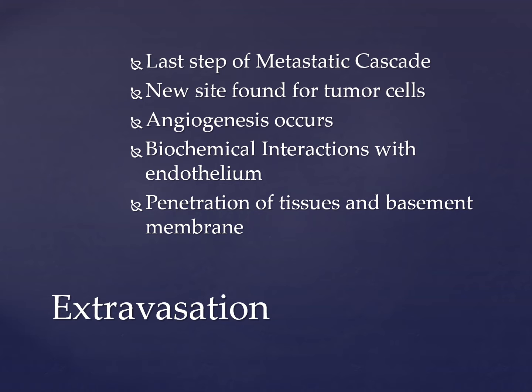This process develops adhesion to the endothelial cells, which then form stronger bonds. When these bonds are formed, this helps tumor cells penetrate the endothelium and the basement membrane. This penetration of the endothelium is what is referred to as the extravasation phase of the metastatic cascade. Once established, the cancer cells within the tumor can repeat this process and continue to spread.